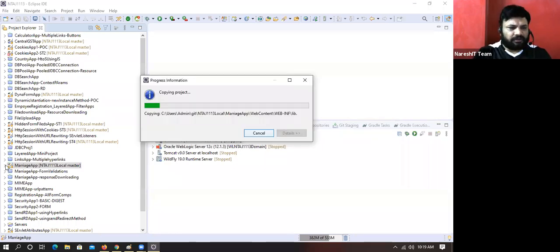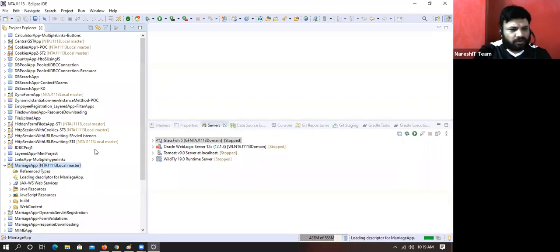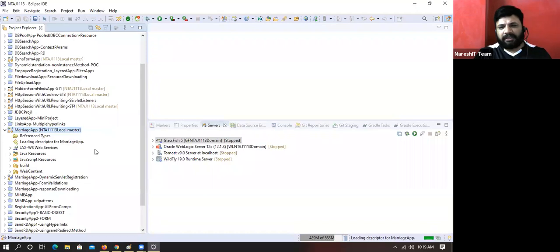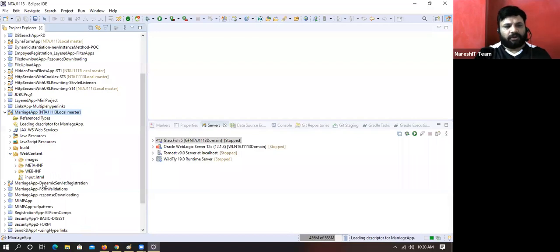There is no need to configure the HTML file because it is there in the public area. No need of configuring. Fine, boss. See, use it as a last door to do the work. Don't use it as a first door to register the servlet component. Always use this option as a last door. Okay. Fine.